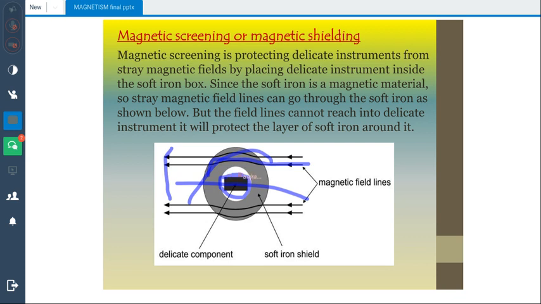In this way, the field lines will pass through a proper channel and protect your instrument. So, what is written over here? Since soft iron is a magnetic material, stray magnetic field lines can go through the soft iron as shown below, but not reach the delicate instrument. The layer of soft iron around it will protect it.